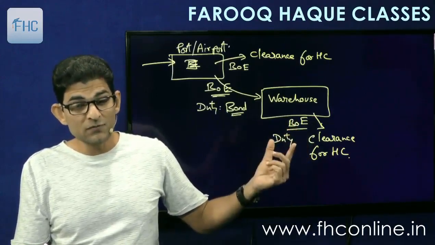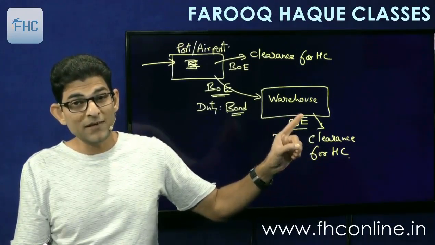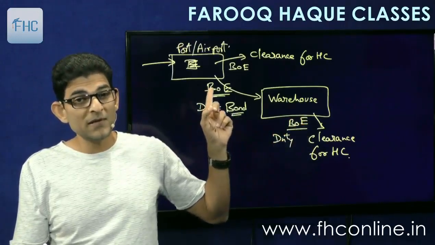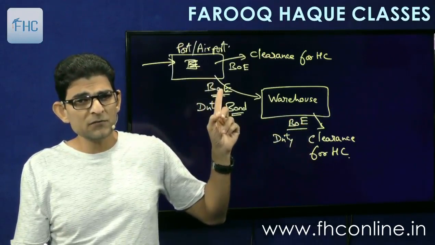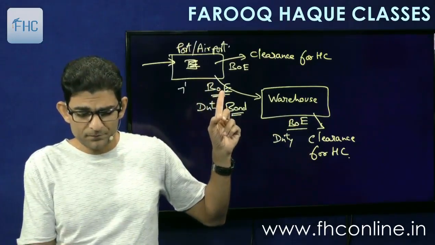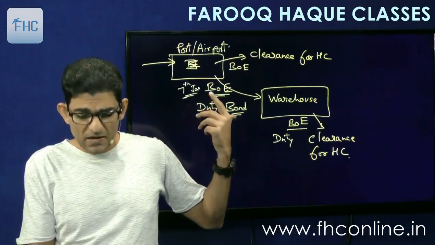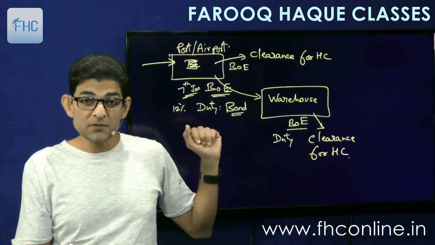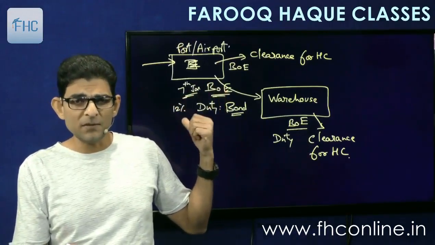So now the duty which is assessed as per the rate prevailing at this point of time. This duty was assessed at the rate prevailing at this point of time. For example, this bill of entry is filed on 7th of January. So the duty prevailing on 7th January may be at 12%. So you have assessed this duty at 12%, BCD rate and all the other duties that are applicable.